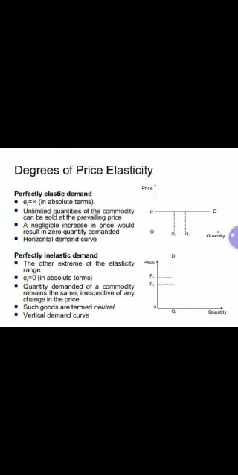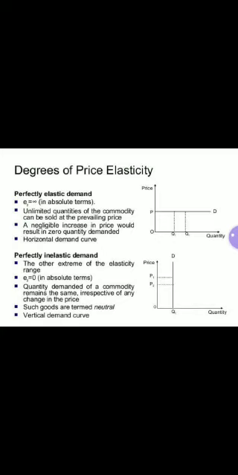Demand curve D in the figure, which is parallel to the x-axis, illustrates perfectly elastic demand. At the price OP1, nothing is demanded, but at a slightly lower price OP, an infinitely large quantity is demanded. This is the extreme or upper limit of price elasticity.